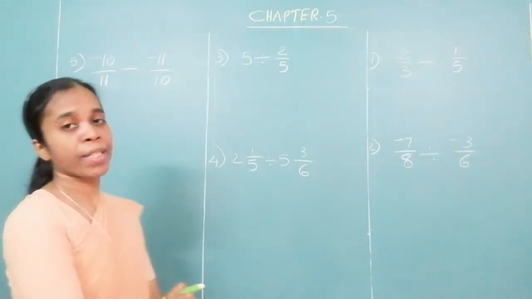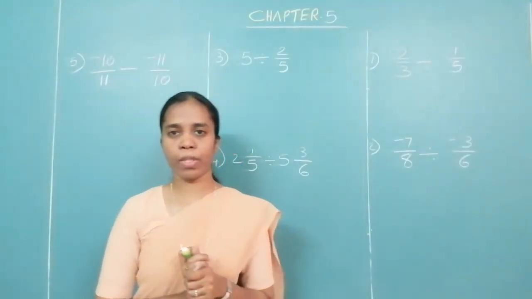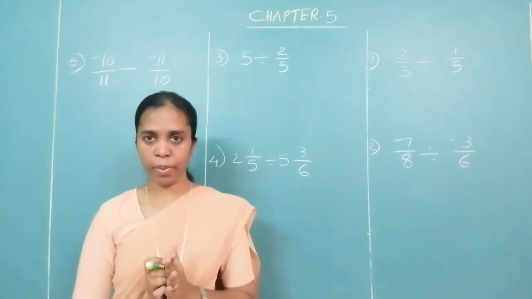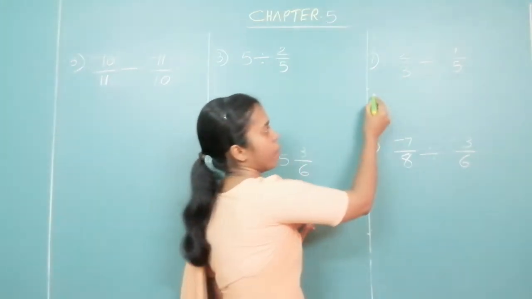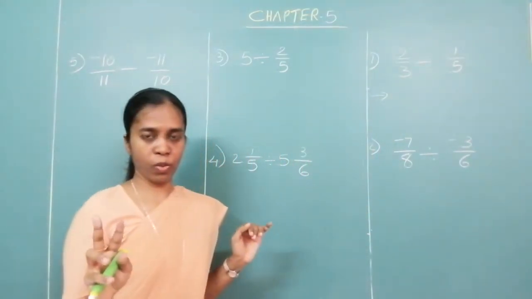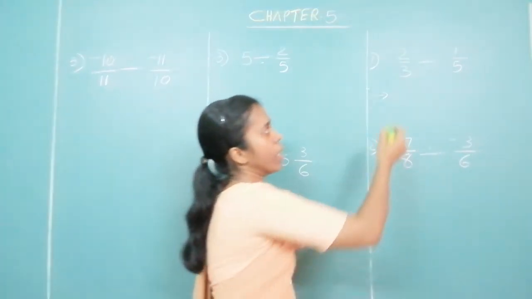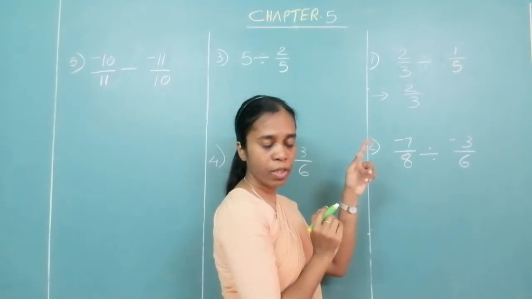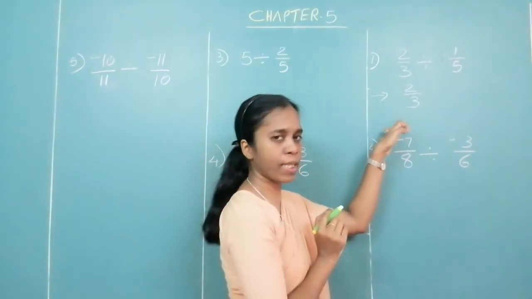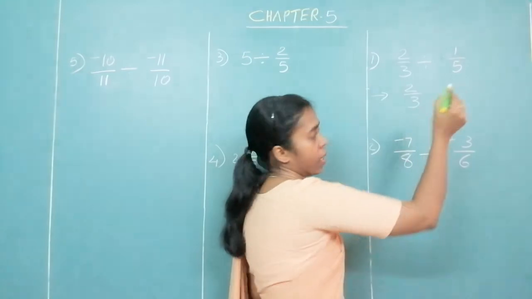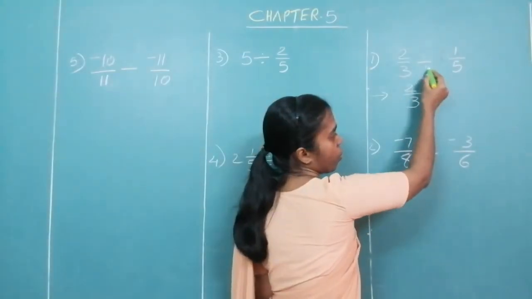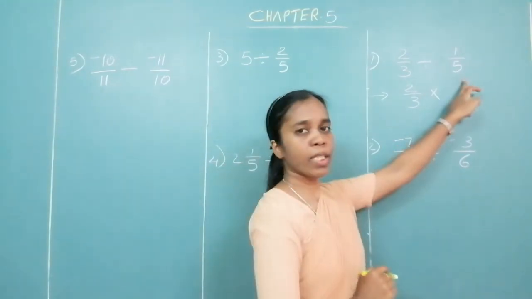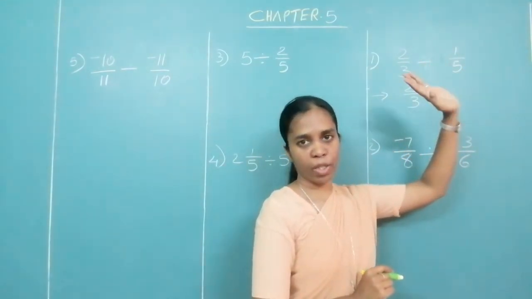Now let us look at division of rational numbers. It is also very simple. There are 2 steps over here. In the first step, write the first number as it is. Write the first fraction as it is. Then change the operation. Put this division into multiplication and then write the reciprocal of the second one.